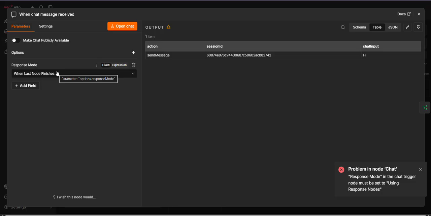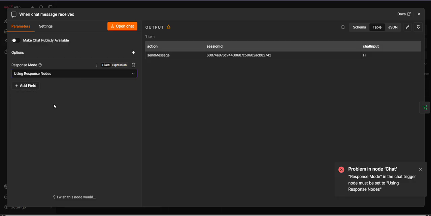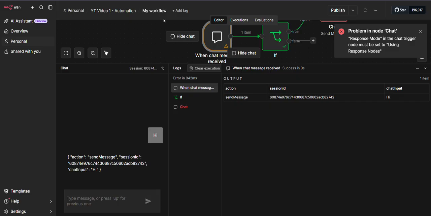By default, the trigger of n8n chat will respond instantly whenever the last node finishes. As you can see, by default it is on the When Last Node Finishes mode. But for now, we are using response nodes, so we will select that and let's test it now.